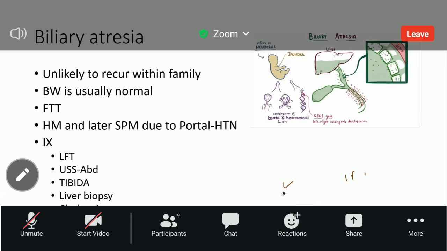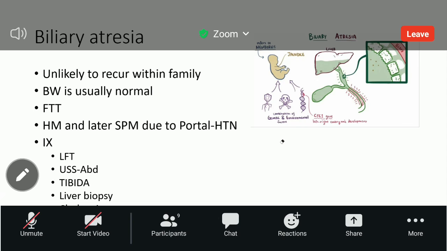But the thing we have to know is, if there's biliary atresia, nowadays it can be diagnosed antenatally with an anomaly scan. Even if you missed it there, the child will be born normally. There will be no issues at the time of birth. Mostly the child will have a normal birth weight and normal growth up to a certain time, up to 2 months, 1.5 months, 1 month kind of period. The child will have normal development without any problem. After that only, the child will develop the issues.